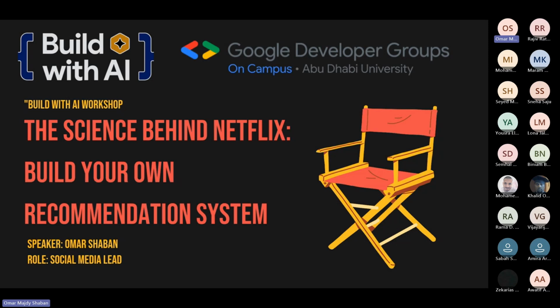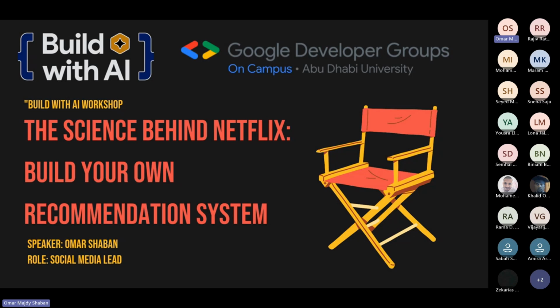Today's workshop is actually going to be about building movie recommendation systems. So basically things such as the recommendation systems at Netflix or YouTube or Spotify or Amazon or any of these recommendation systems. So yeah, I guess we'll start.